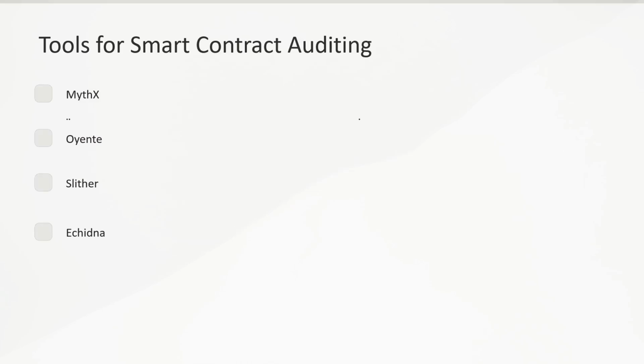Auditing tools are like an assortment of diagnostic devices at a mechanic's workshop. Each tool serves a unique function. Here are some examples of tools for smart contract auditing. These include Mythril, Slither, Oyente, Echidna. These tools work together to provide a comprehensive assessment. Some are like scanners that look for surface level issues, while others are more in depth, revealing subtler vulnerabilities. We will dig deeper into the function of each tool in the next lesson.